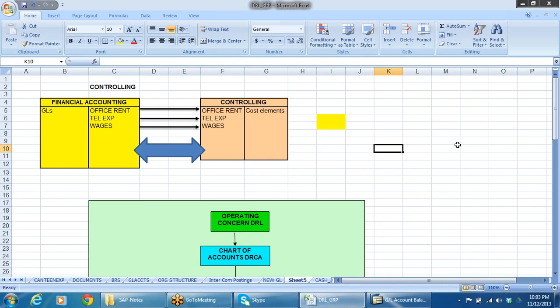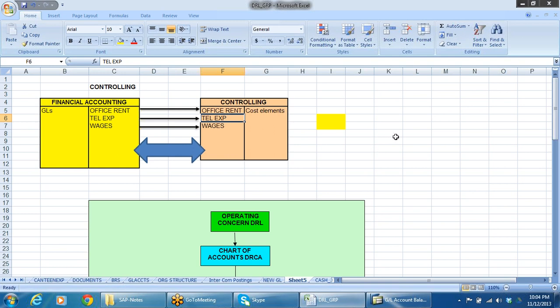We define costs again. Whatever we have defined as general ledgers in financial accounting, we will be defining them as cost elements. Right? In financial accounting, we define all GL accounts. Whatever GL accounts we define there will be redefined as cost elements in controlling, because unless you define it as a cost element, it will not be posted to the controlling area at all.